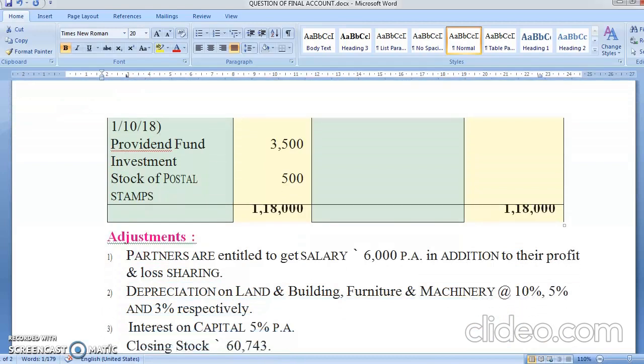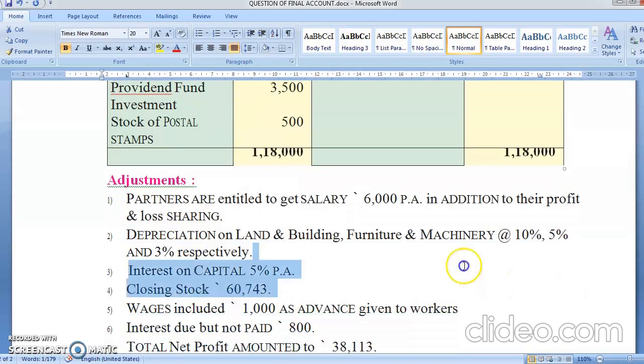Partners are entitled to the salary of 6,000 per annum. PA means per annum. So once in a year they are getting a salary which is 6,000 in addition to their profit sharing ratio. Depreciate land and building, furniture and machinery at 10%, 3% respectively. I have done the adjustment.